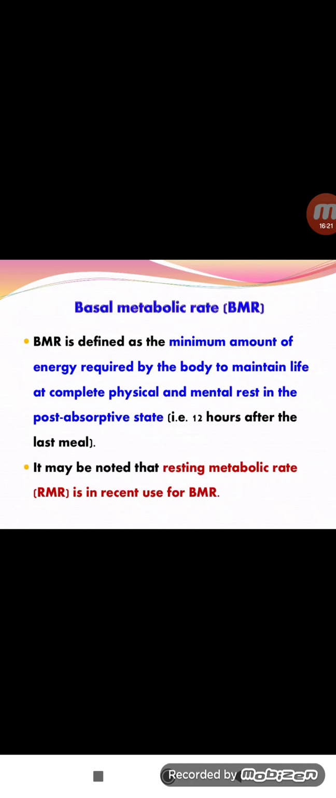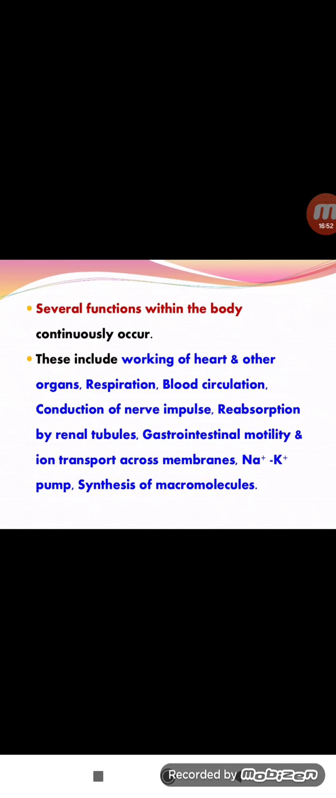The minimum amount of energy required by the body to maintain life at complete physical and mental rest in the post-absorptive state means, after completion of the last meal, 12 hours later, the body maintains physical, chemical and mental stability. That is called the BMR. It may also be noted as the RMR, the resting metabolic rate. Several functions within the body occur continuously, and after breakfast, lunch or dinner, different types of processes occur in our body.